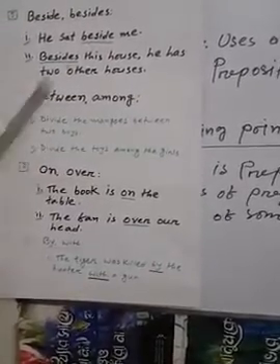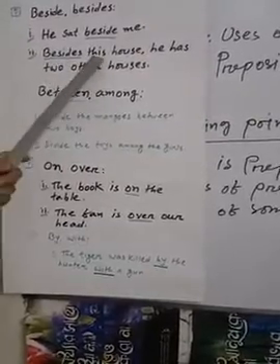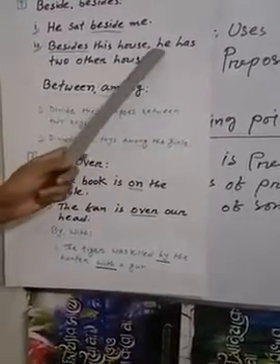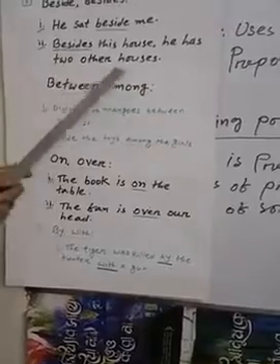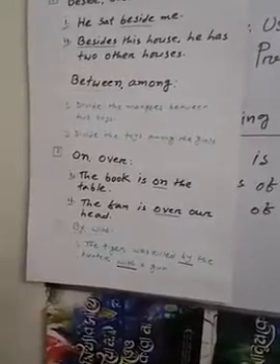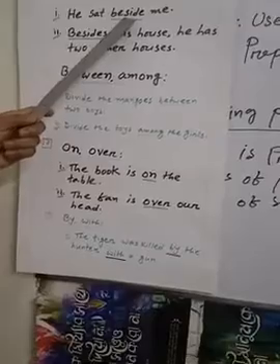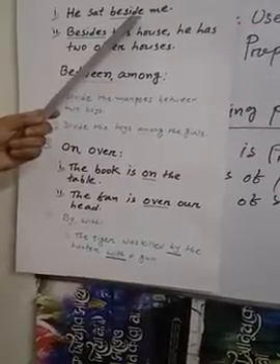On the other hand, besides. That means besides this house, he has 2 other houses. That means except this house, he has another 2 houses. In this way we use besides. And in the other case we use beside.